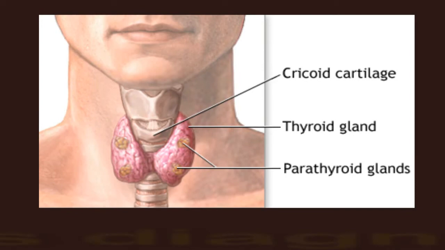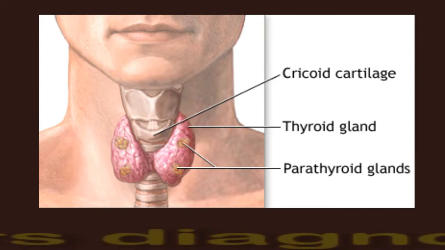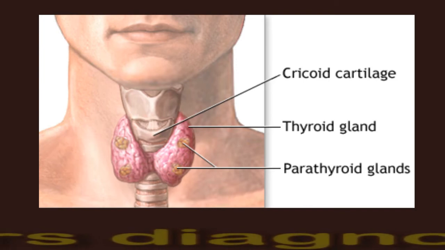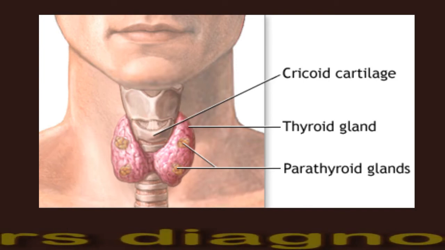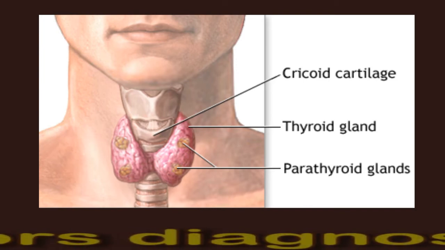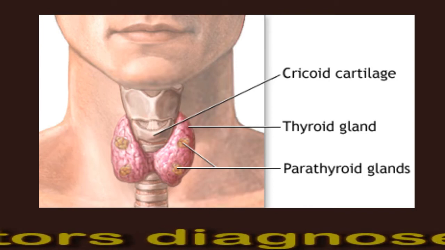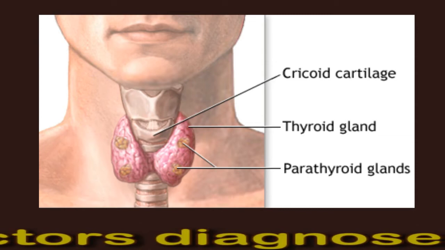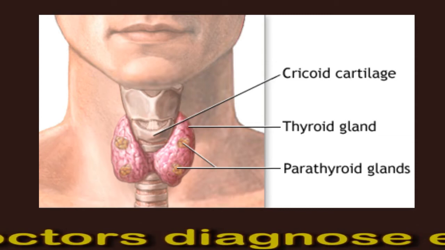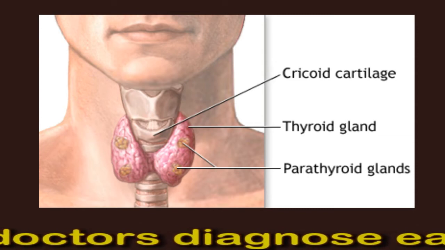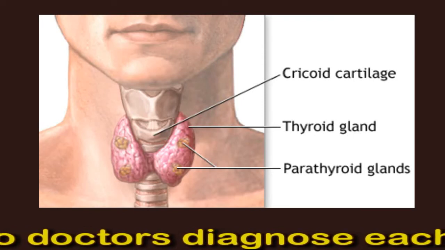How do doctors diagnose each type? Due to the differences in the underlying causes, each type of hyperparathyroidism may require different tests for a doctor to make a diagnosis. We can look at diagnosis by type. Primary hyperparathyroidism.